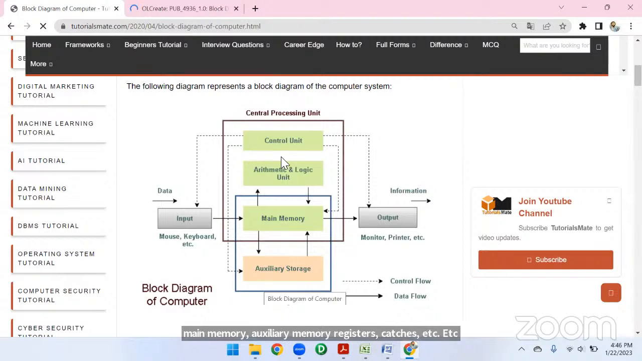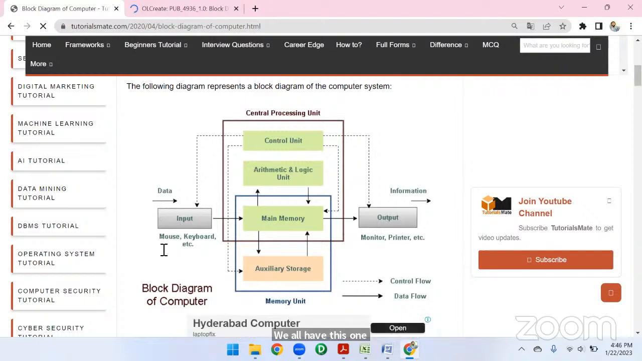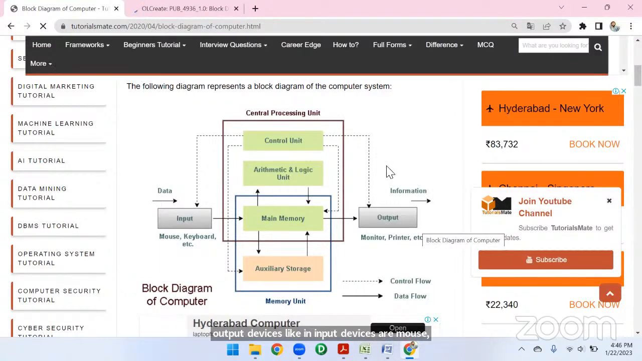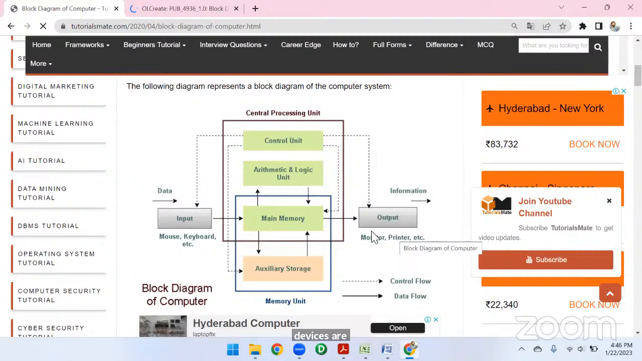These are the external resources, the input and output resources. Input devices are the mouse, keyboard, joysticks, plotters, etc. Output devices are monitors, speakers, printers, etc. These are all called resources.